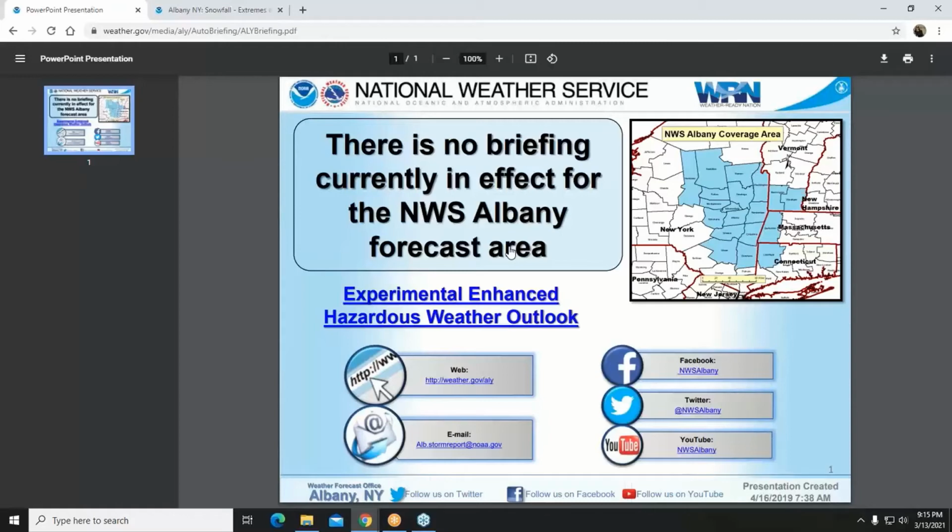So this is a really great set of slides for you to view for an upcoming or ongoing weather event. Right now, we don't have a weather briefing ongoing. We haven't issued one, and that's why this blank page is here. But if we did issue one, then this section would be updated and reflect that PowerPoint.